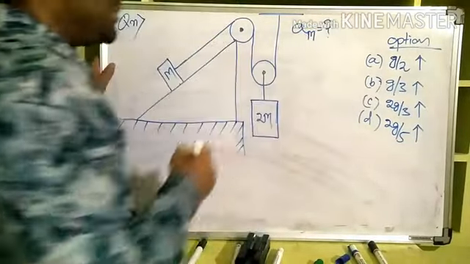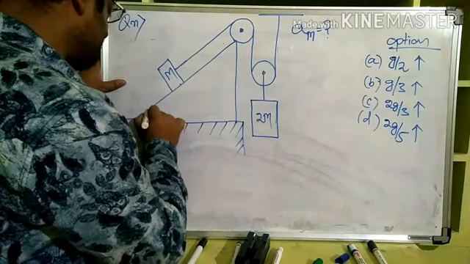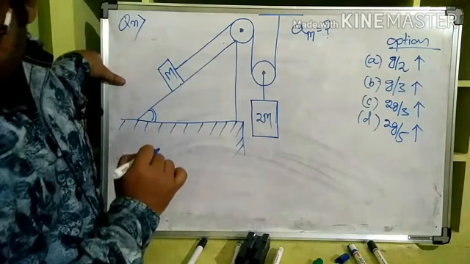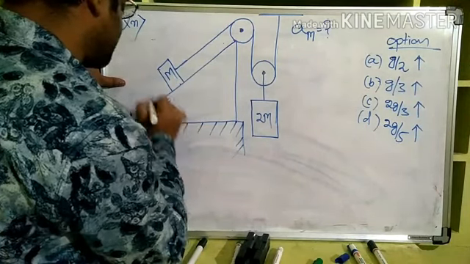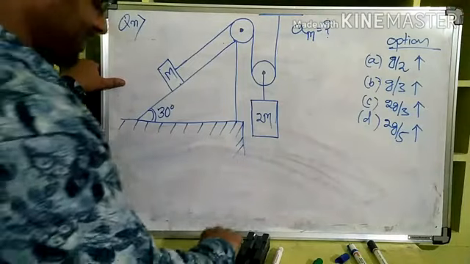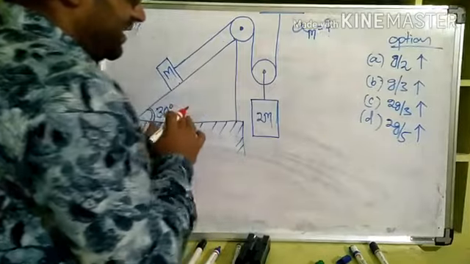What is the acceleration of mass capital M is the question, and in the question the slant of the wedge is given to be 30 degrees, I guess. Yes, it is 30 degrees. Now see, with our understanding of the trick, how this becomes very easy.